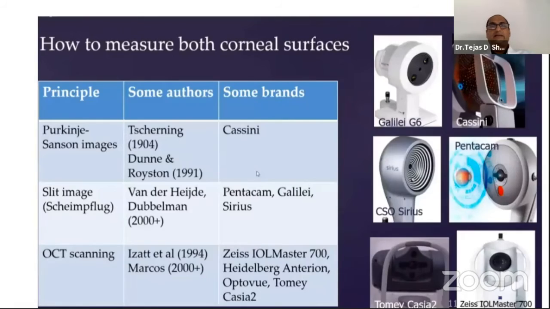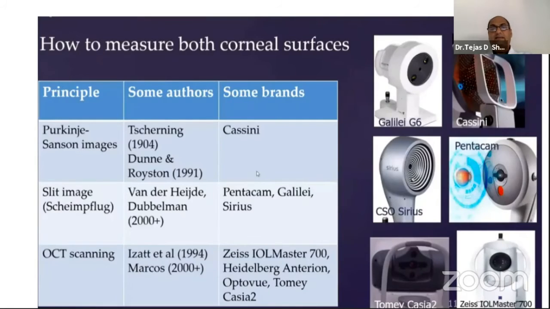How to measure both the corneal surfaces? Well, there are three big groups. The Purkinje-Sanson images, where Schering, Dunn, and Royston were the authors who brought the Cassini, no longer used. Then came the slit lamp or the Scheimpflug principle, where Van der Heide and Doubleman brought this camera. This has been used in the Pentacam. Most successful was Pentacam to begin with. Then Galilei and now Sirius have also jumped into it. And then there is the OCT scanning principle, which was brought by Izatt and Marcos.